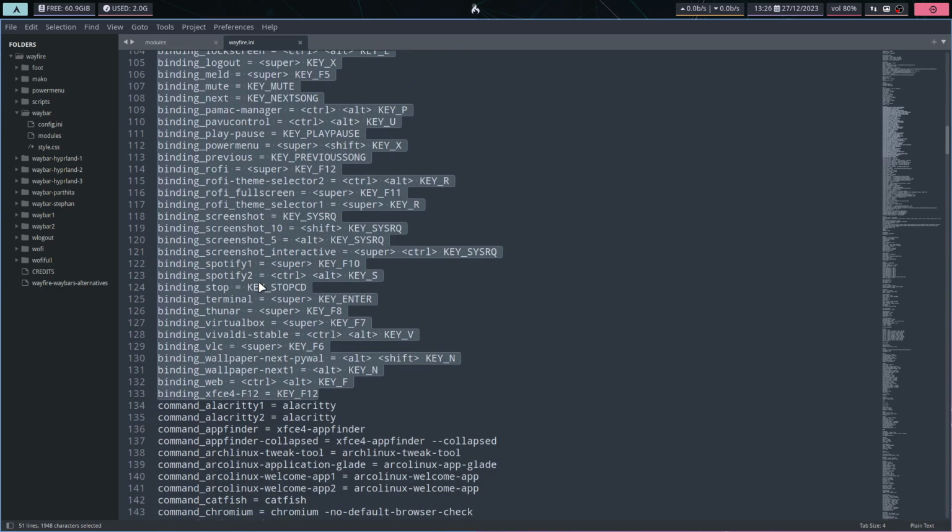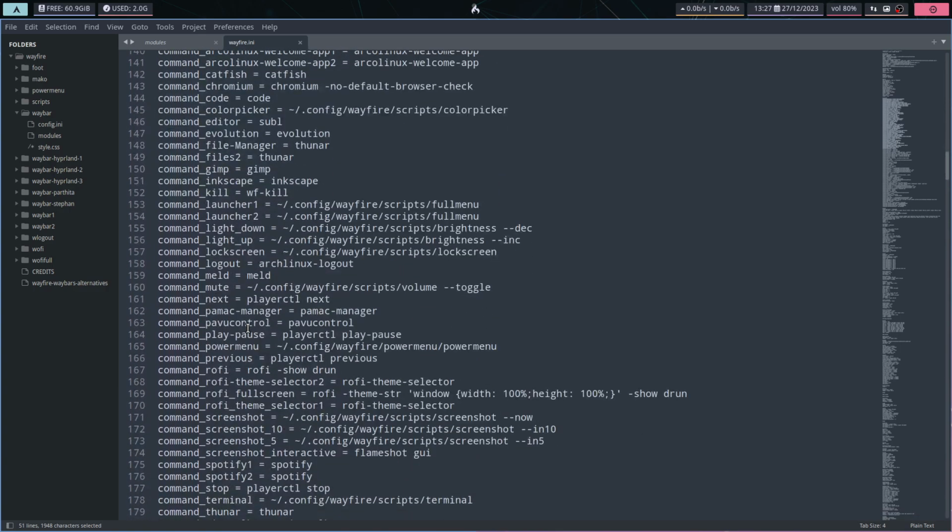How was it again? Spotify, if you're a Spotify user, Ctrl-Alt-S, Spotify opens, stopping the music to play, stop CD, the keys on your keyboard sometimes, which are stop, previous, play, pause, and next, sound, volume up, right, volume down, and mute. These buttons that I have, they need to work for my Spotify to play the music, right?